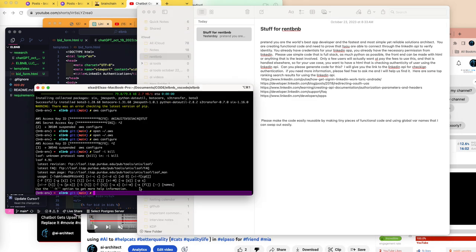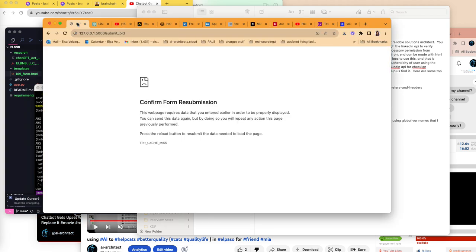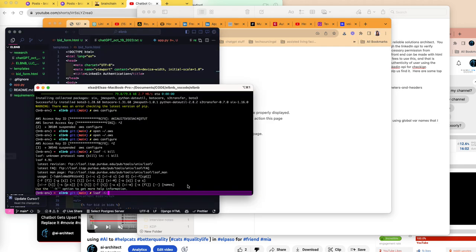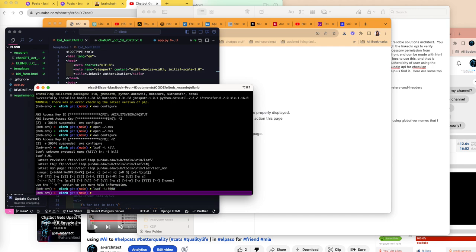Wait. First, I need to see if I even have any processes running. And I think that this was running on, let's see, it was running on 5,000. So let's check it on 5,000. I think this is the command. If I can't remember it, I'll just look it up. So nothing is running on there.